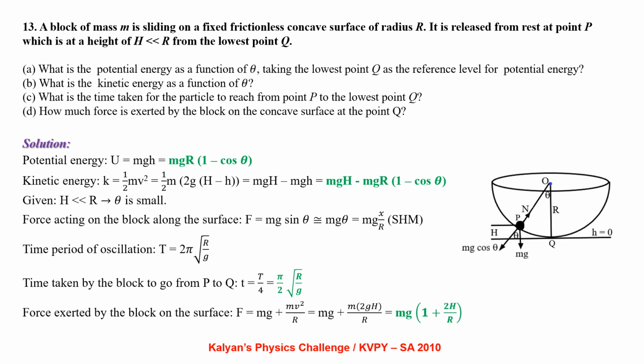Force exerted by the block on the surface F equal to mg plus m v squared by R, that is mg plus m by R times 2gh, which is mg of (1 plus 2h by R).